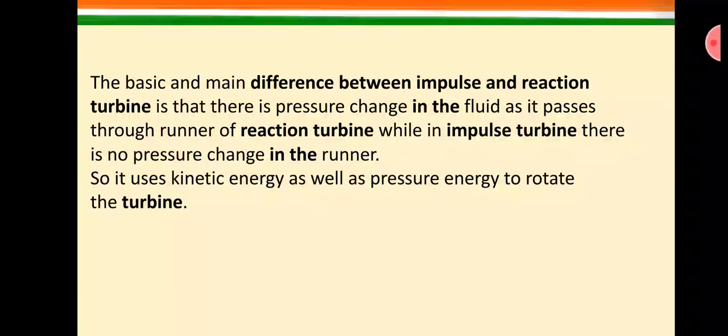So this is the basic difference: in an impulse turbine only the impulsive force, that is kinetic head, is provided, and we can calculate it from Newton's second law of motion, dmv upon dt. But in a reaction turbine we have to calculate both forces. First of all, a pressure head which is directly supplied by the penstock, and this pressure head is partially converted into kinetic head with the help of the casing. So these are the basic differences between impulse and reaction turbine.